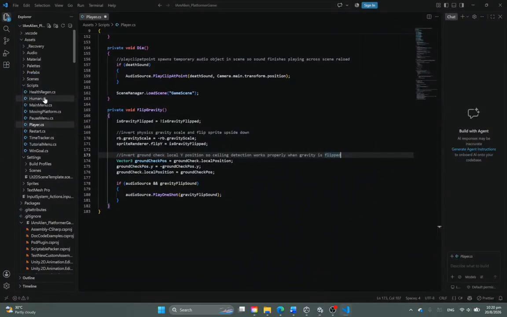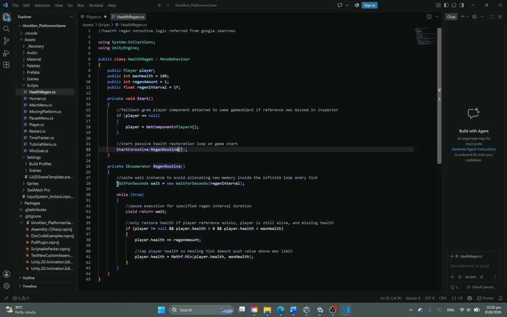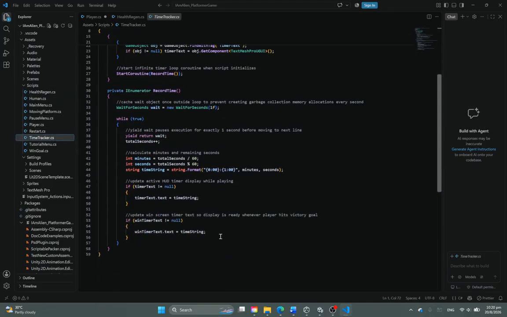So moving on from the player script, we have the health regen script. This is a very simple coroutine script that regenerates the player's health by 1 every single second. So this uses an interval to basically add 1 health every single time this code runs. And this is very similar to the timing script.